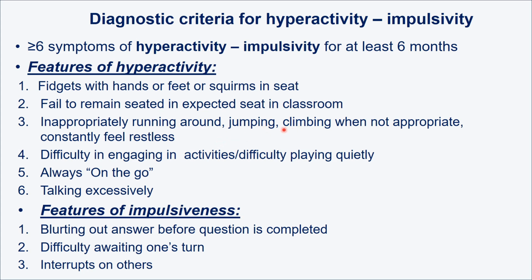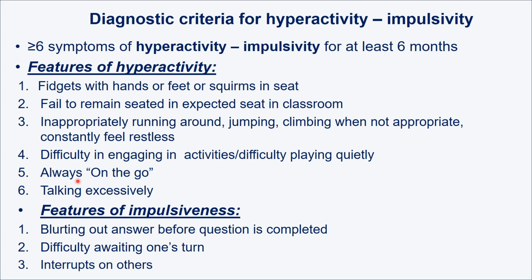When they are playing, jumping and climbing is okay, but while teaching also, the child will just stand up and start climbing, go and climb the window, or run around constantly because they are feeling restless. Number 4, difficulty playing quietly. They cannot play quietly, they just move on.